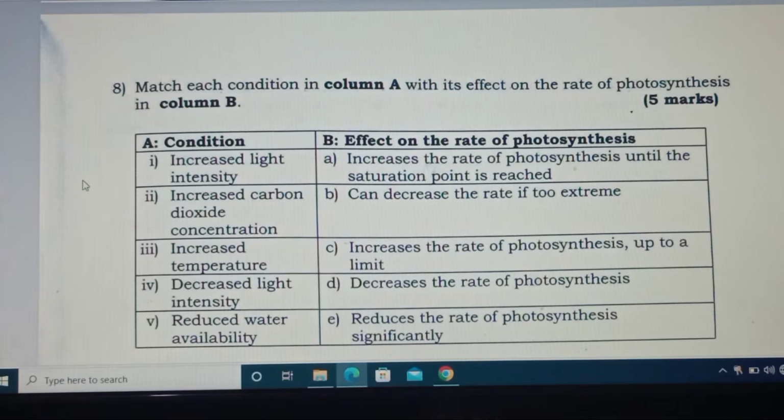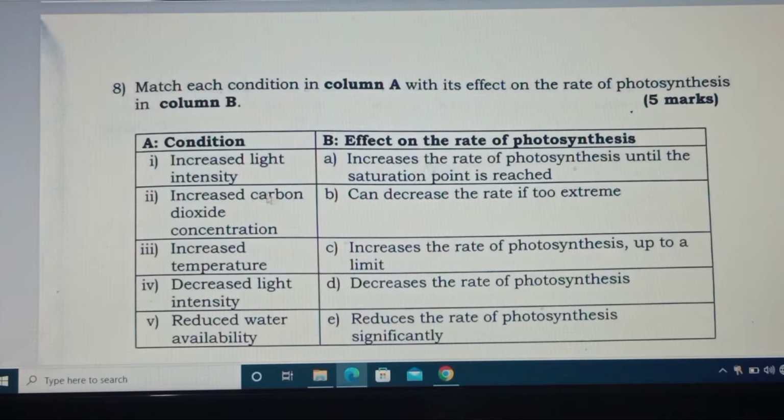Then you make a match. Let us continue. We have light intensity. When light intensity increases, photosynthesis also increases. When light intensity decreases, photosynthesis also decreases. Means I is corresponding with A, because increased light intensity also increases the rate of photosynthesis until the saturation point is reached.